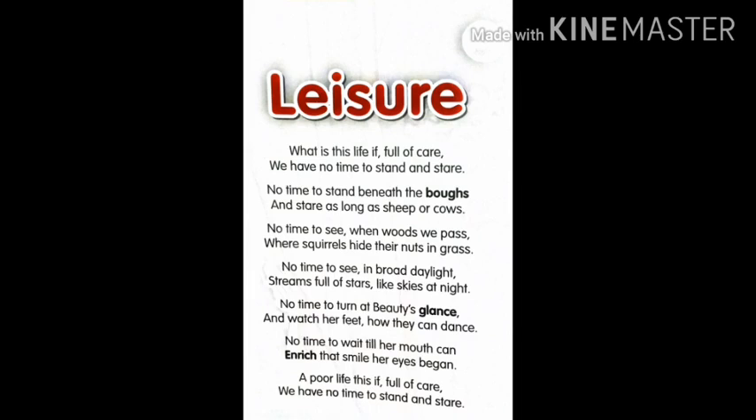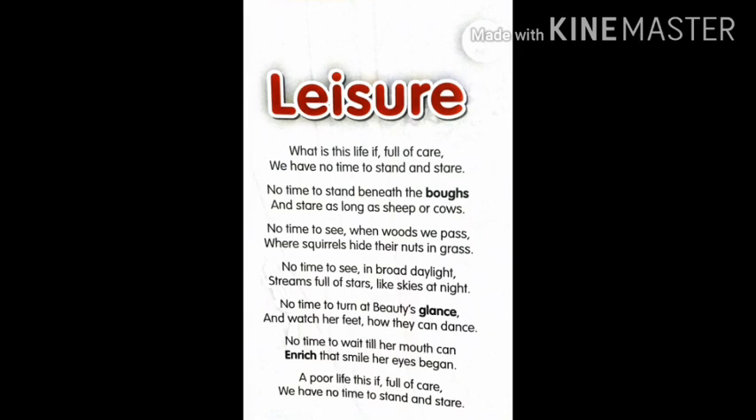Okay, now let us see the next one. No time to see when woods we pass, where squirrels hide their nuts in grass. Now, did you ever pass the woods? Do you know what the woods are? Woods are nothing but the forest. Did you ever go to a forest, children?